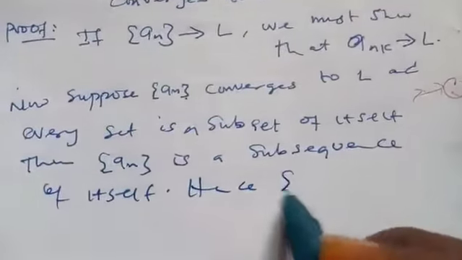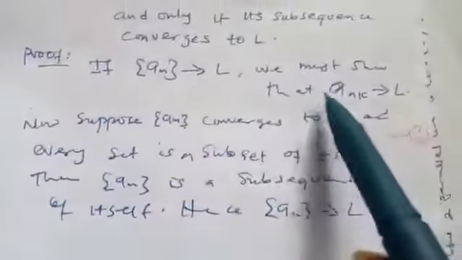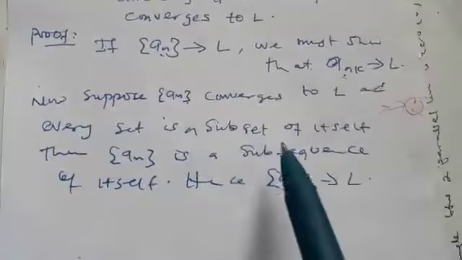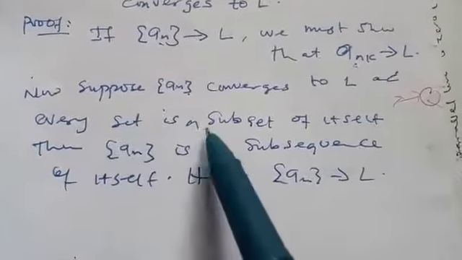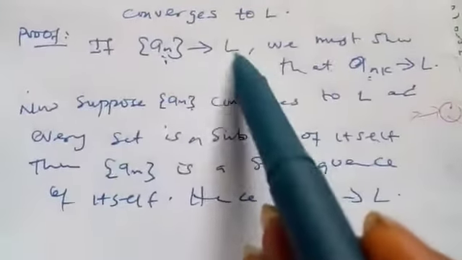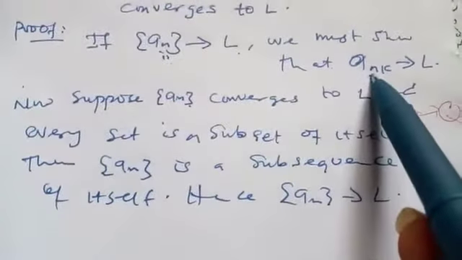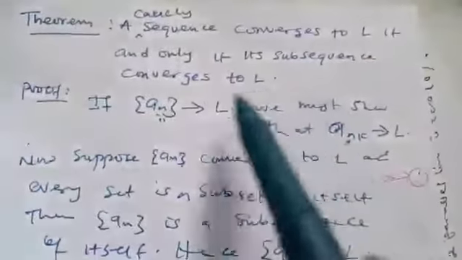Hence, this sequence also converges to L. So we have shown it. What we want to show is that the subsequence of this also converges to L. But fortunately for us, we know that every set is a subset of itself. Definitely, this sequence that converges to L is a subsequence of itself. So definitely the subsequence here converges to L. So that proves this one.